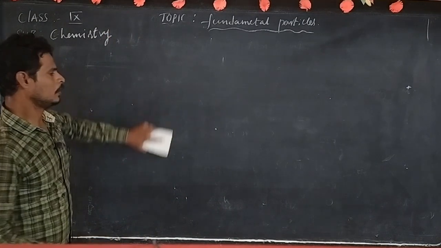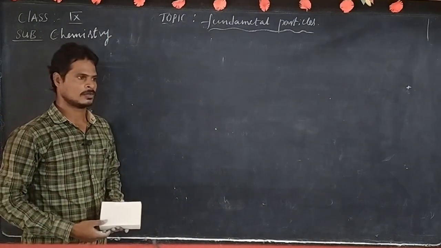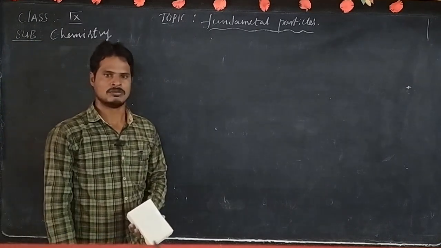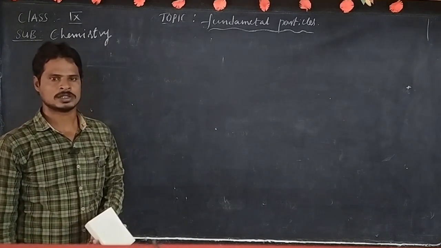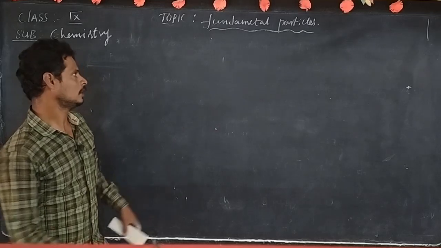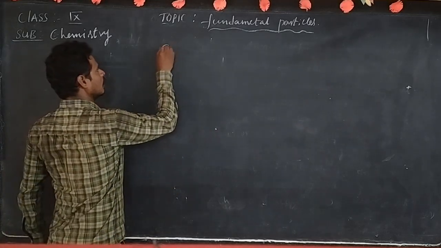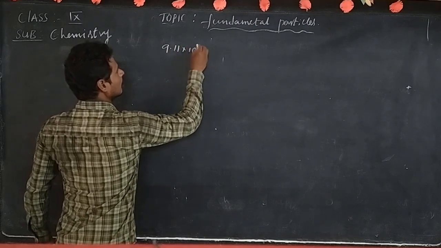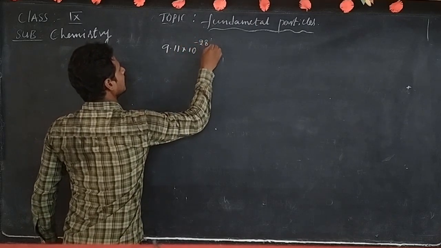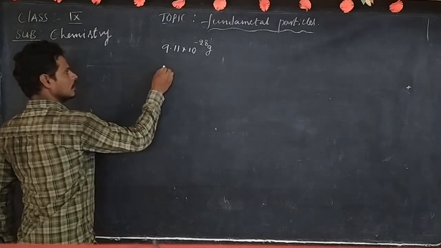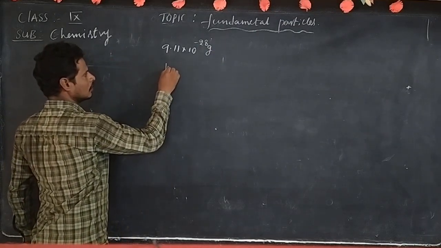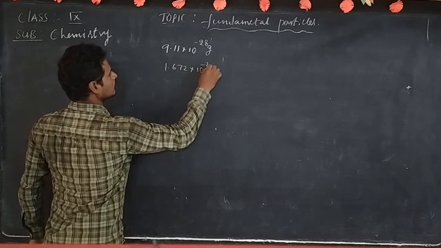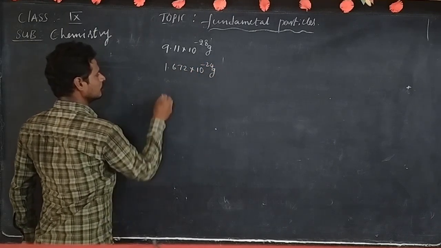Here one important point is there. When we compare the mass of electron, mass of proton and mass of neutron: we know that the mass of electron is equal to 9.11 into 10 to the power minus 28 grams. Proton mass is 1.672 into 10 to the power minus 24 grams.